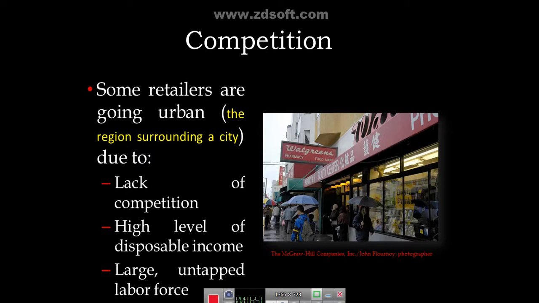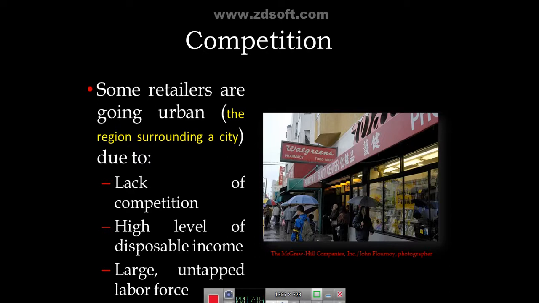Then high level of disposable income. Customers with a high level of disposable income are found in the region surrounding a city, as well as a large untapped labor force. In Delhi NCR there is a large untapped labor force available who are willing to come and work in the retail stores and retail operations.